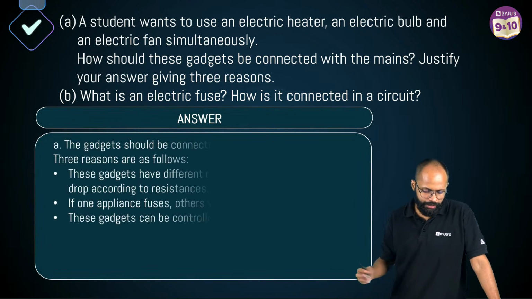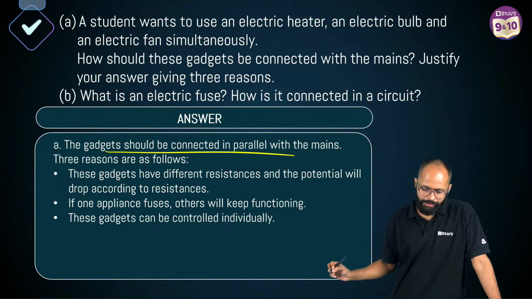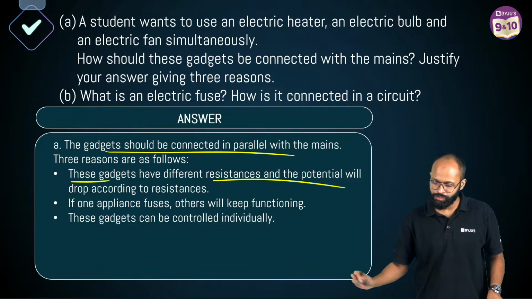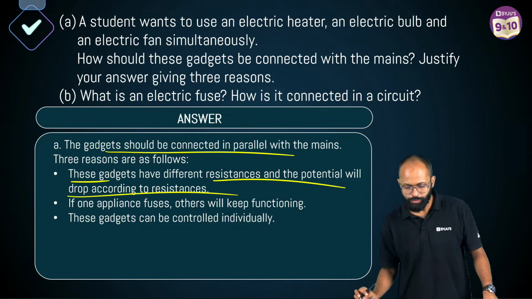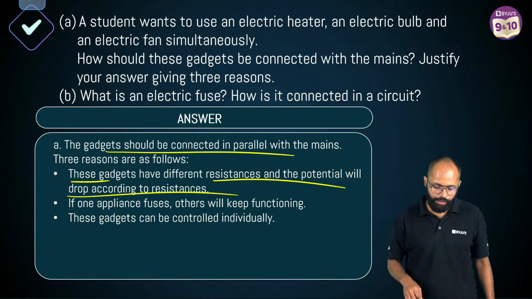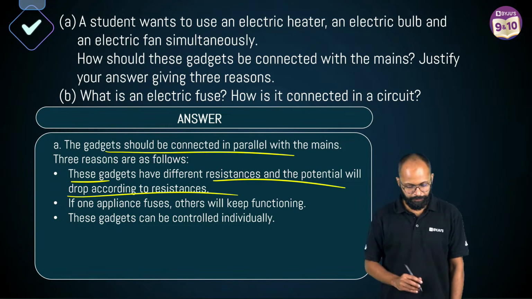एकदम आसान. Answer देख लो जरा फटाफट. Gadgets should be connected in parallel because these gadgets have different resistances and the potential will be dropping according to resistances. Correct? बहुत अच्छे.